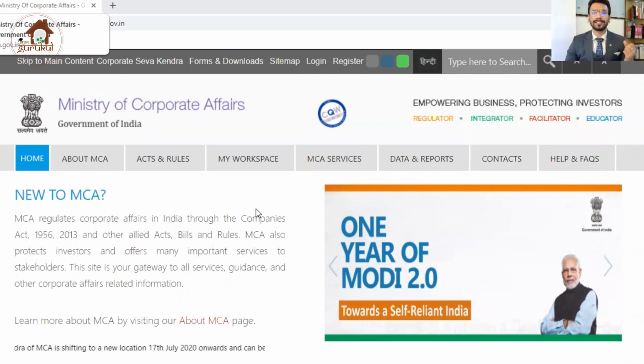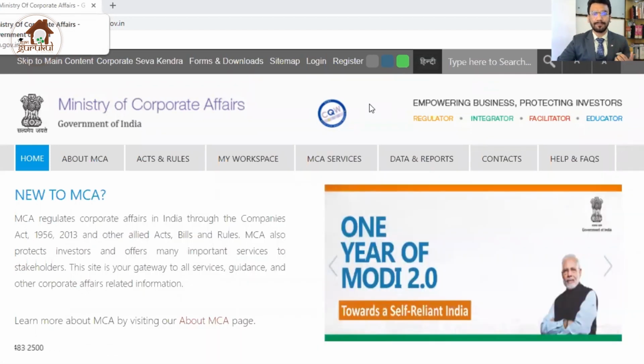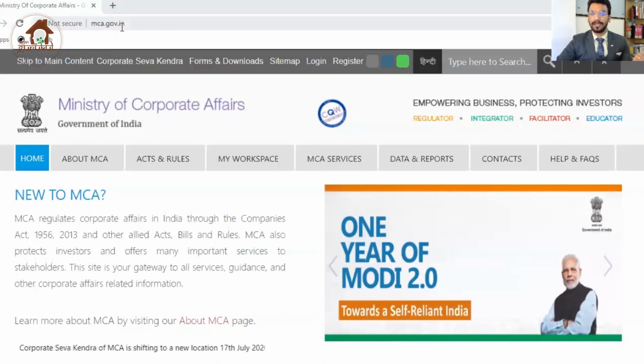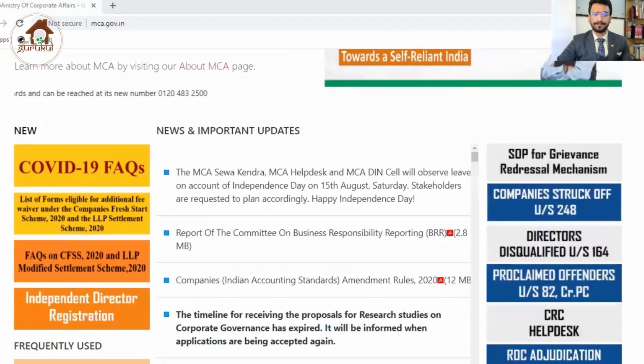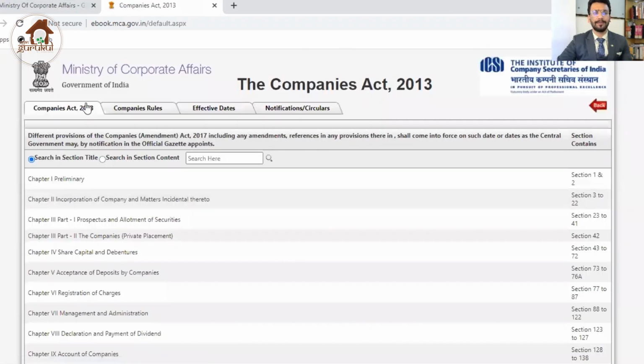So the question arises, how to learn the amended Companies Act, from where we can find it. For that purpose, the Ministry of Corporate Affairs is providing a very good service. You have to visit the website, you can see on the screen mca.gov.in. Once you go there, on the home page, if you scroll, there is an option ebook on Companies Act 2013. Once you click on the ebook, this window will appear.